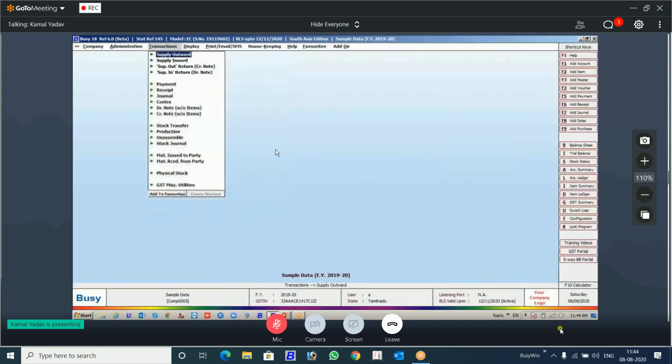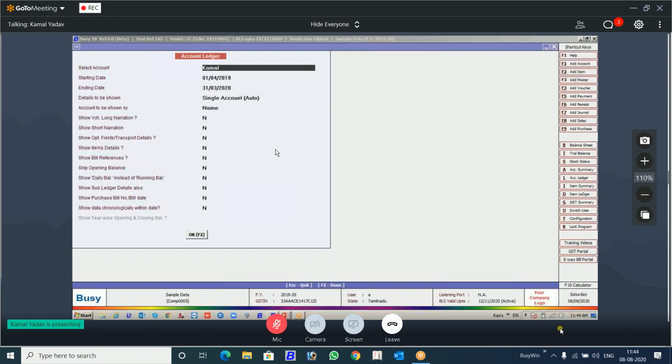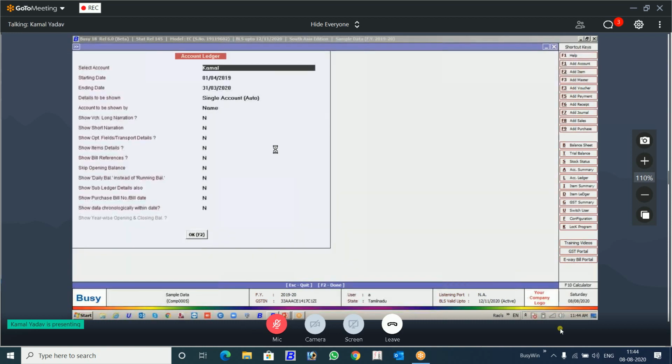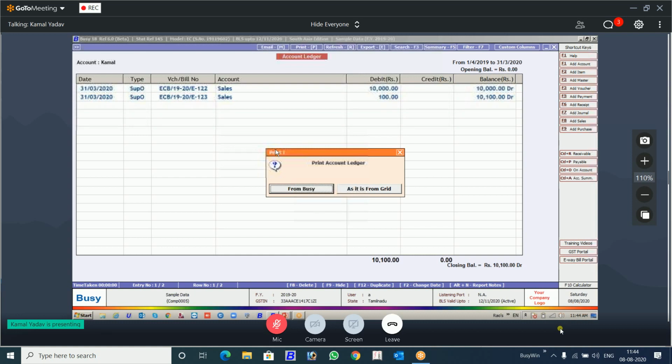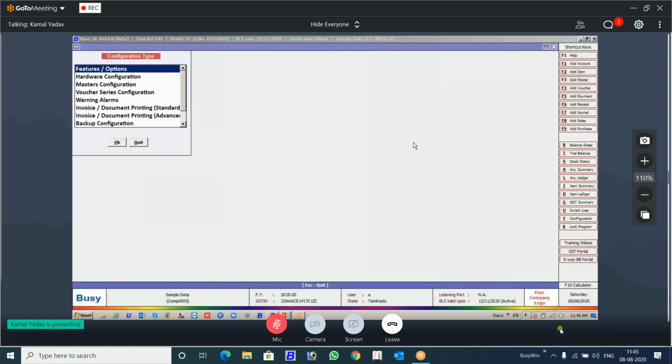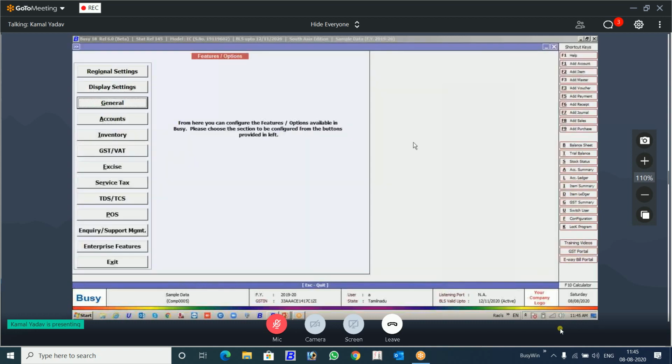Similarly, the concept is the same. You see this ledger is there. When you take a printout, there is the option of digitally signed. In the ledger, there is no option to describe whether you want it at the top or bottom. It will always be on the left side of the bottom. Suppose you have not given it here, I'll come to this part again.